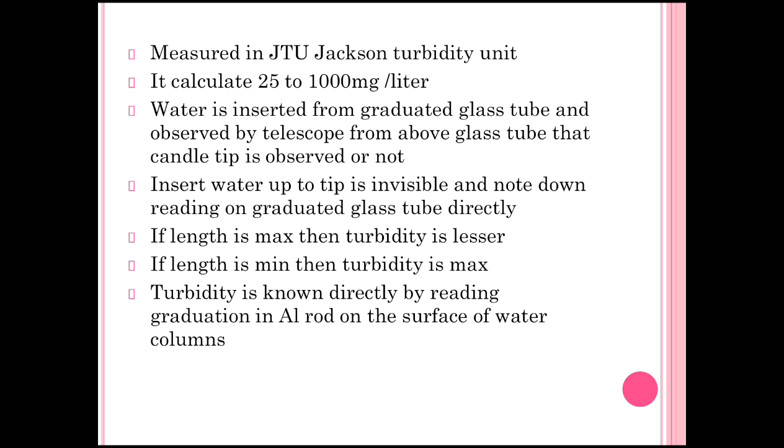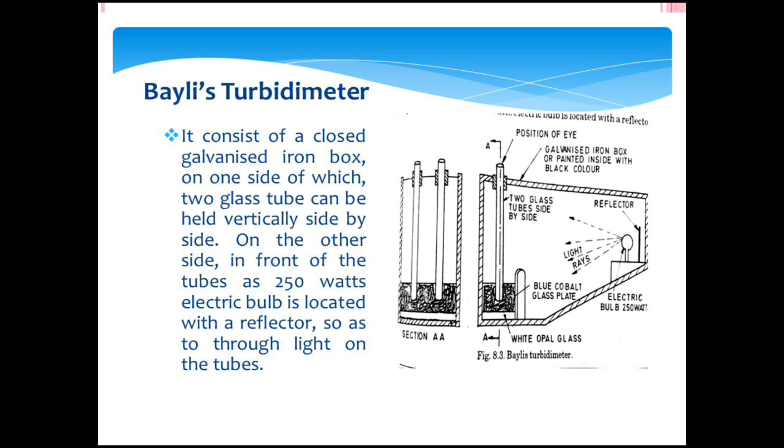of our sample. If the length is maximum, then the turbidity is lesser, and if the length is minimum, then the turbidity is maximum. The turbidity is known directly by reading the graduated aluminium rod on the surface of the water column. This is the Jackson turbidity meter.